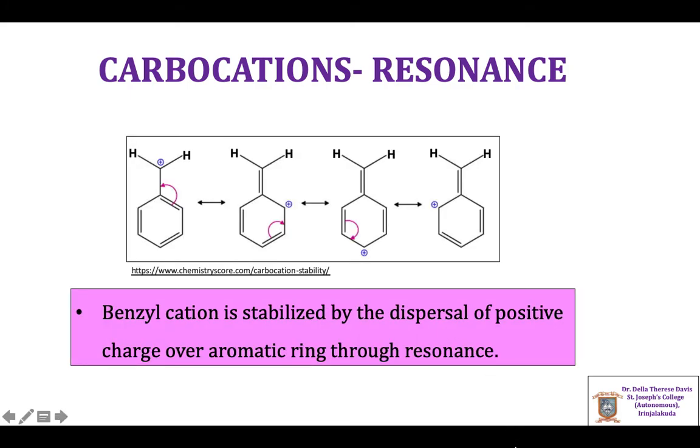In the case of benzyl cation, it is stabilized by the dispersal of positive charge over the aromatic ring through resonance. The resonance contributing structures are shown here. The positive charge on the benzyl carbocation, C6H5CH2+, is dispersed throughout the ring through resonance.